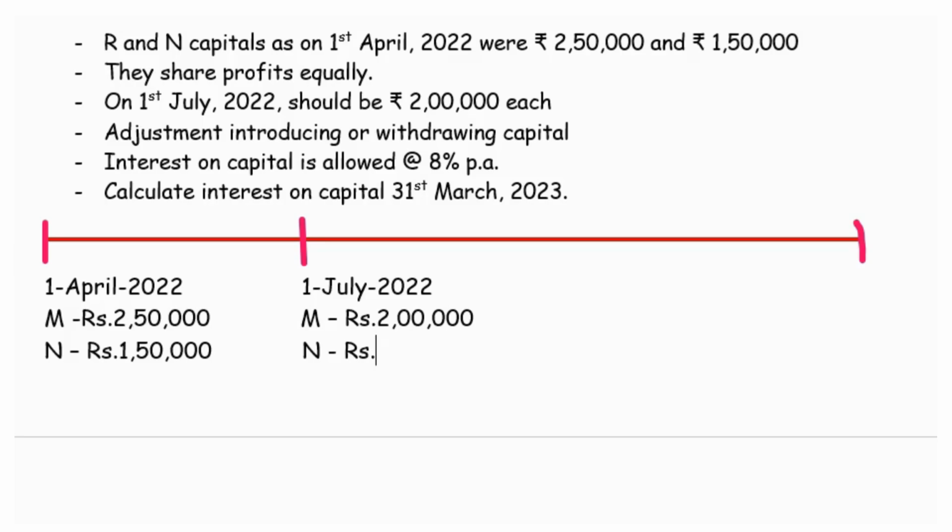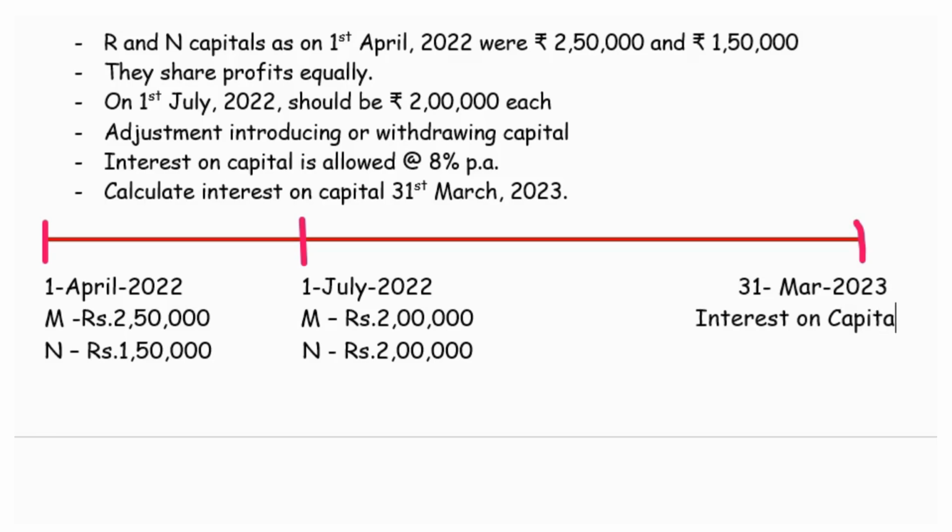That means M can withdraw an amount of 50,000 and N has to introduce a capital of 50,000, so that his capital becomes 2 lakhs. And as on 31st March 2023, they decided to calculate the interest on capital.